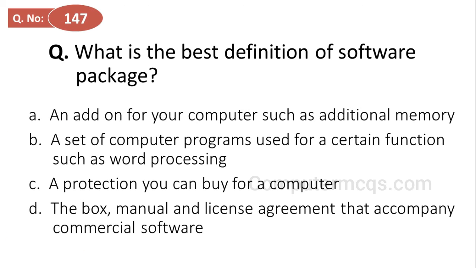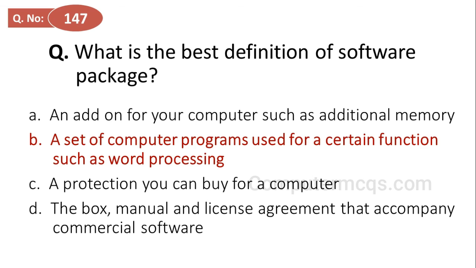What is the best definition of software package? Options are an add-on for your computer such as additional memory, a set of computer programs used for a certain function such as word processing, a protection you can buy for a computer, the text box manual and license agreement that accompany commercial software, and the correct answer is option B, a set of computer programs used for a certain function such as word processing.